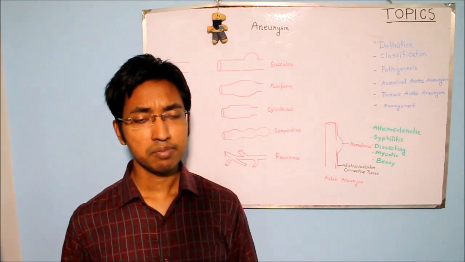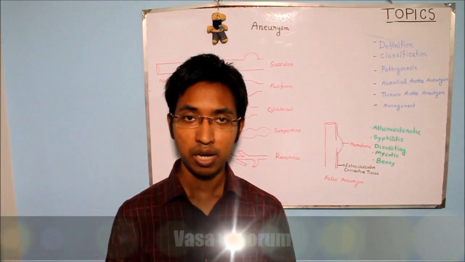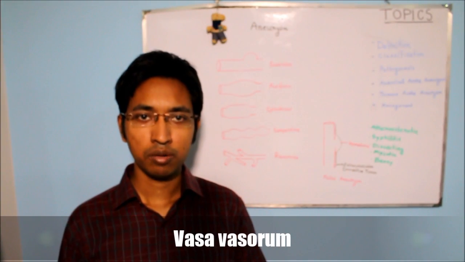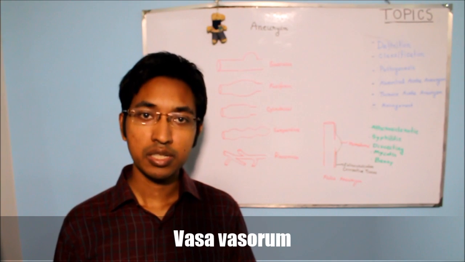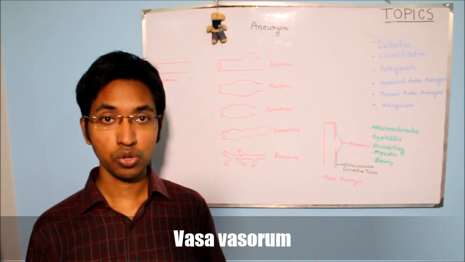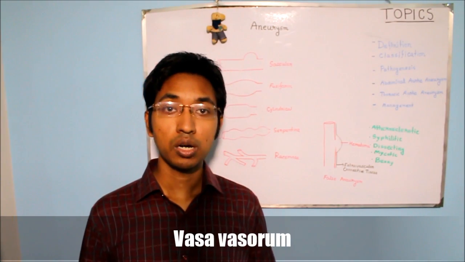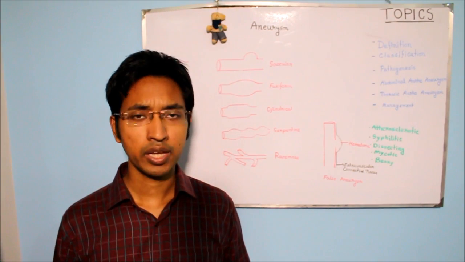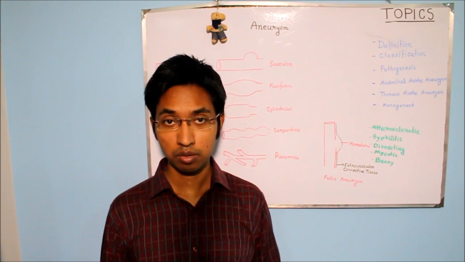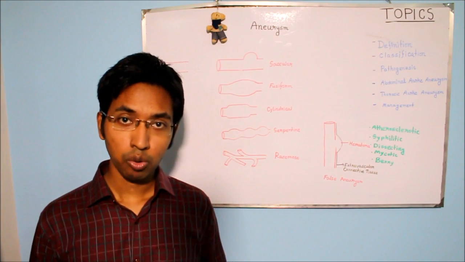Now you may be asking me, Dr. Robiul, what do we mean by Vasa vasorum? Now Vasa vasorum is a Latin term. It means vessels of vessels. As a matter of fact, Vasa vasorum are network of small blood vessels that supply the walls of larger blood vessel. For example, the wall of the aorta.